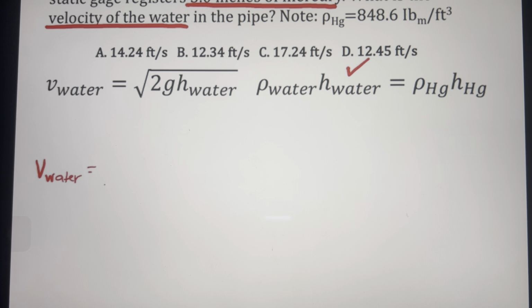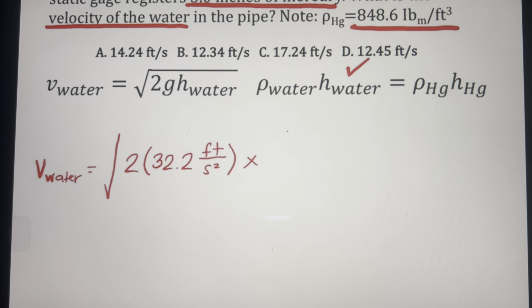It's equivalent to the square root of 2 times our g, which is 32.2 feet per second squared. Our height of water is rho of mercury, which is 848.6 pound mass per cubic feet, times our height of mercury, which is 3 inches.